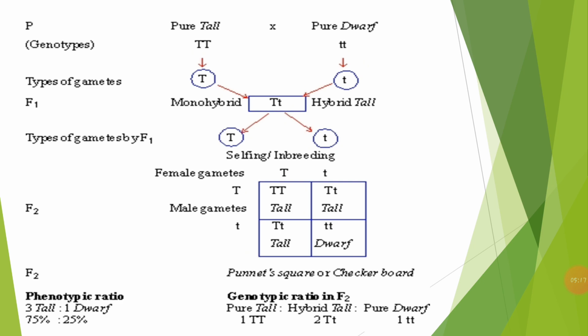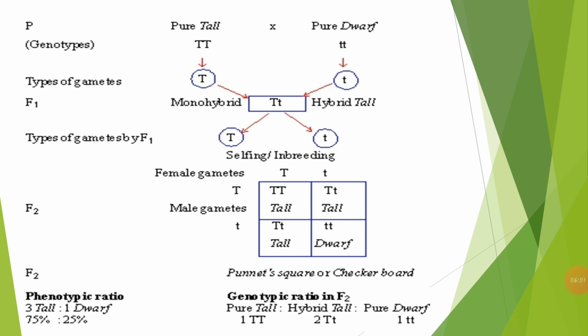Now, what are the possible gametes from the homozygous tall? That is capital T, and from the homozygous recessive, that is small t. When we cross this homozygous tall and homozygous dwarf, in the F1 generation we are going to get all plants that are heterozygous tall, represented by capital T and small t. So the ratio is 4:0, which means all 4 offspring in the F1 generation, as we can see with the help of a Punnett square, are heterozygous tall plants.